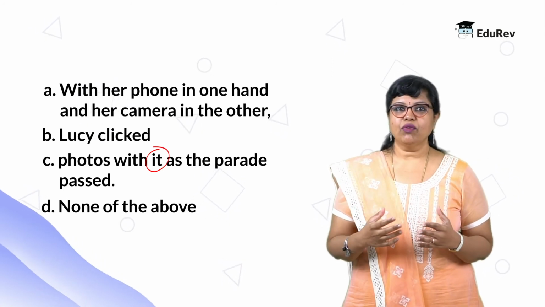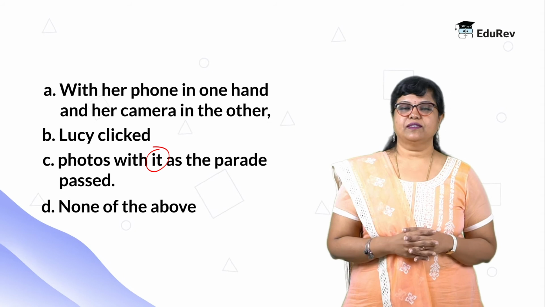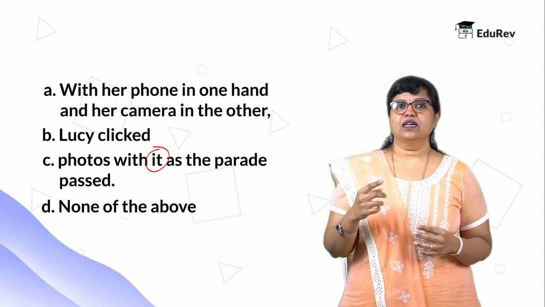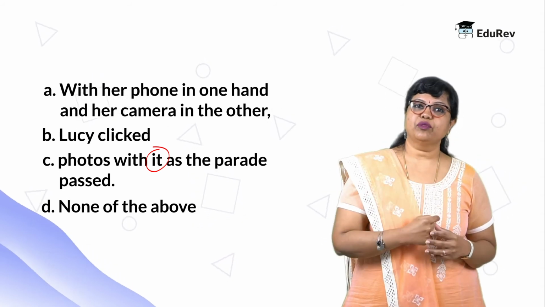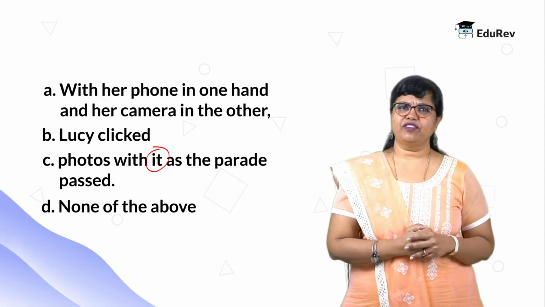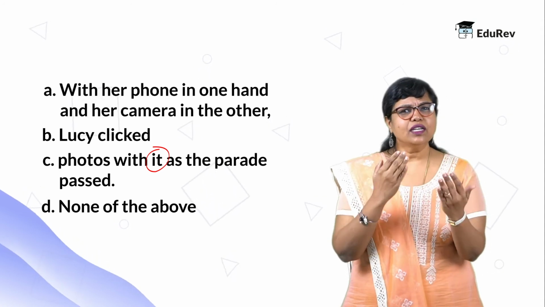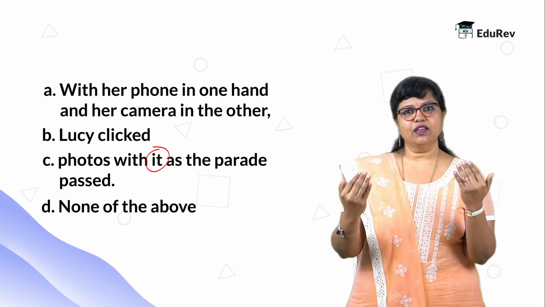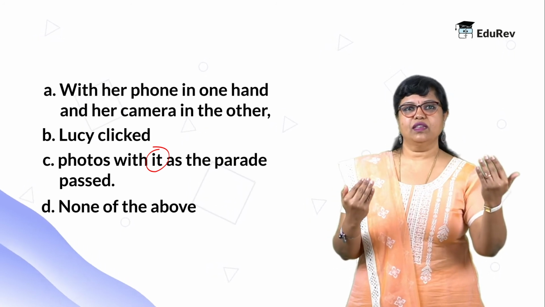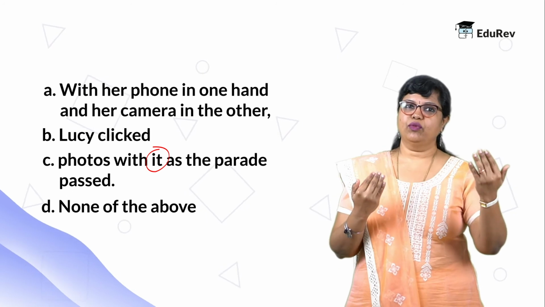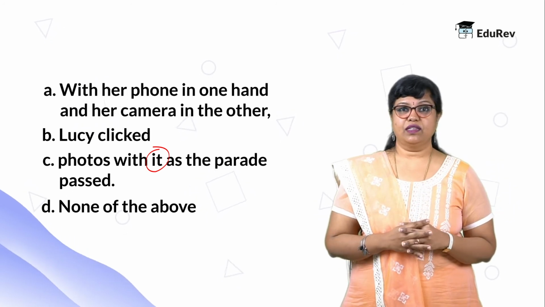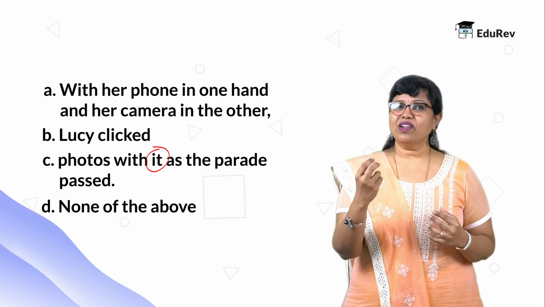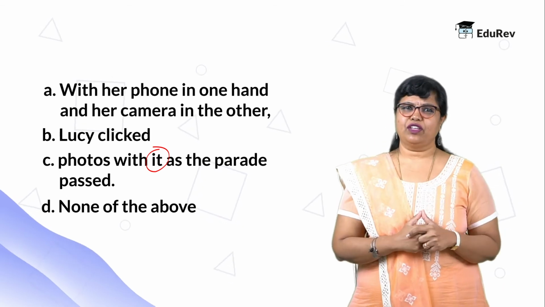Anytime you see a pronoun, you need to verify two things. One is, who is the antecedent for the pronoun? What is the noun this pronoun is referring to? Are they both agreeing with each other? They always have to agree. Singular pronoun should always replace only a singular noun, and plural pronoun only a plural noun. The other concept should be, does this pronoun have clarity as to which noun it is referring to?